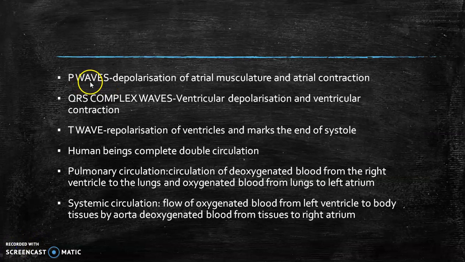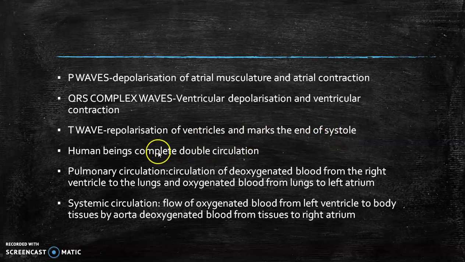Here I have given the P waves. They are caused by the depolarization of the atrial musculature and atrial contraction. QRS complex waves are formed as a result of ventricular depolarization and ventricular contraction. The T wave is due to the repolarization of the ventricles, and it is formed at the end of the systole.